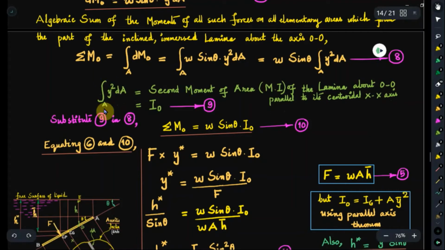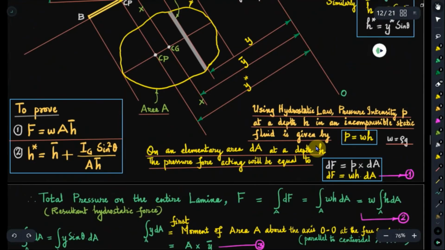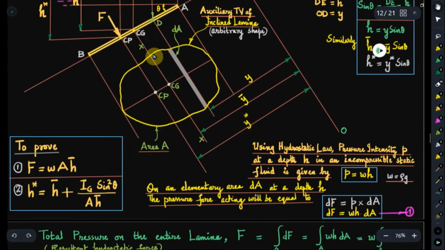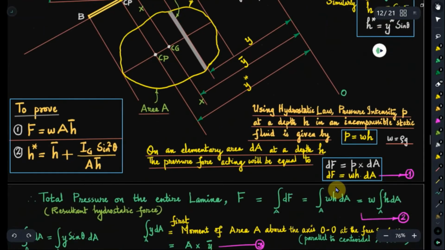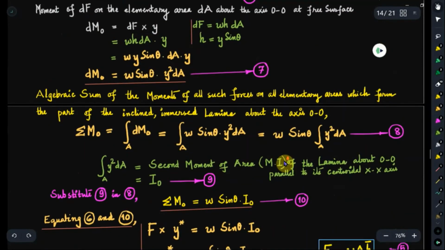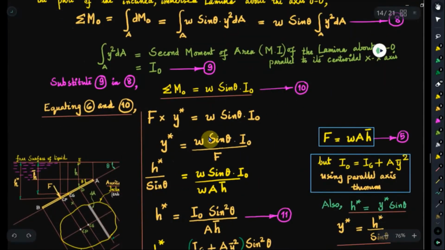Now integral of y square dA over the area A is the second moment of the entire area A about the same reference axis. That axis is parallel to the centroidal x-axis. I will show you that the centroidal x-axis is here, that is this x-axis, and that is parallel to the reference axis OO. With respect to that reference axis, the moment of the entire area is I naught.